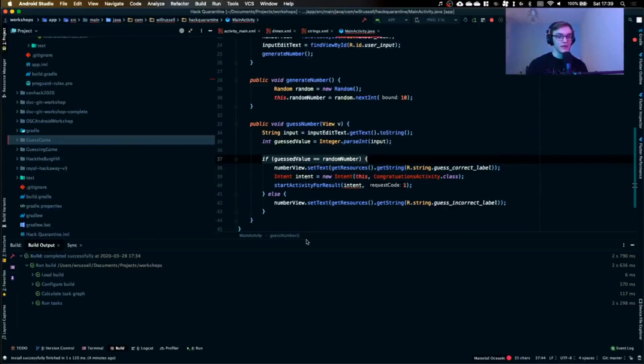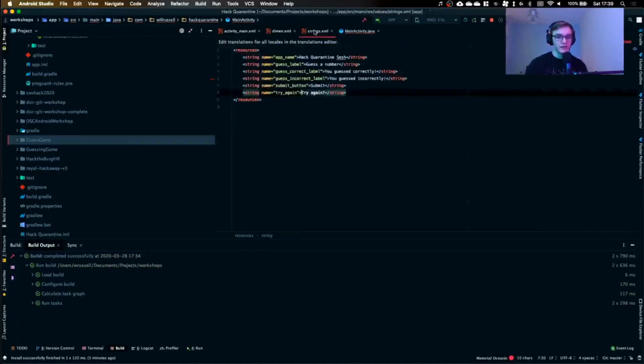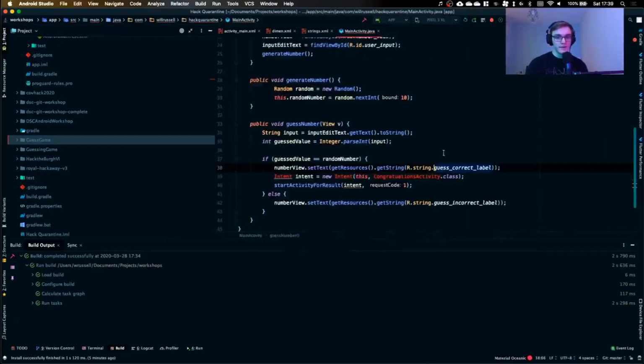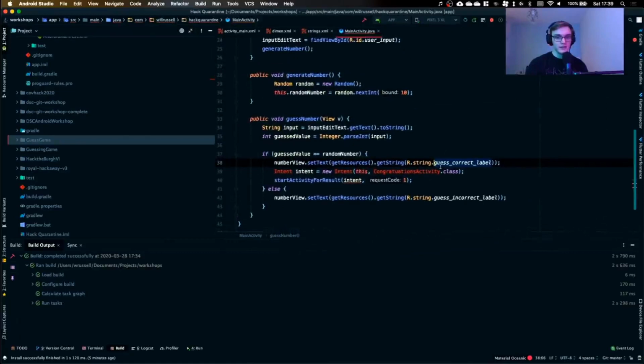If it is, then we ask it to set the text to, well, hey, you guessed correctly, which does set text, and it gets a resource, and it gets a string, and then we give it R.string, the same label we gave it earlier inside of here, guess correct label, and that will be able to display the text. So that's how we can do strings using XML.